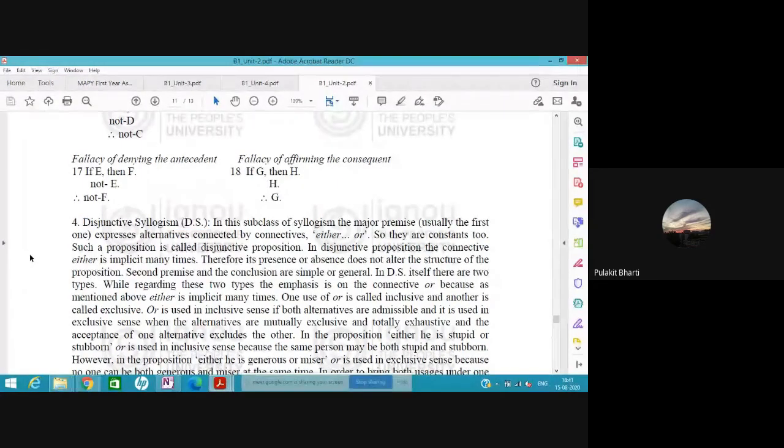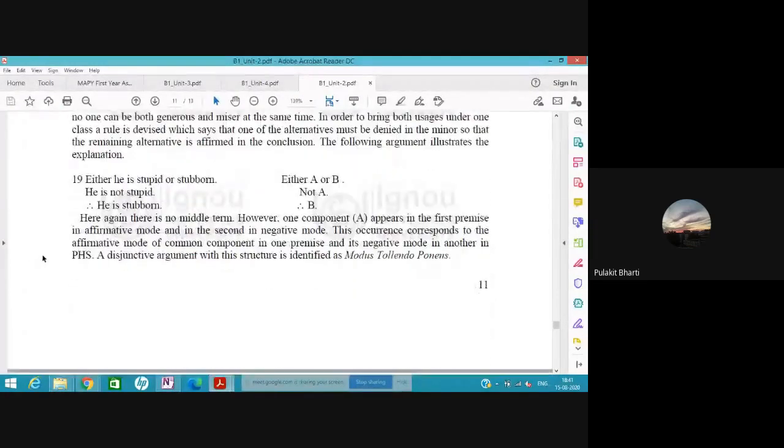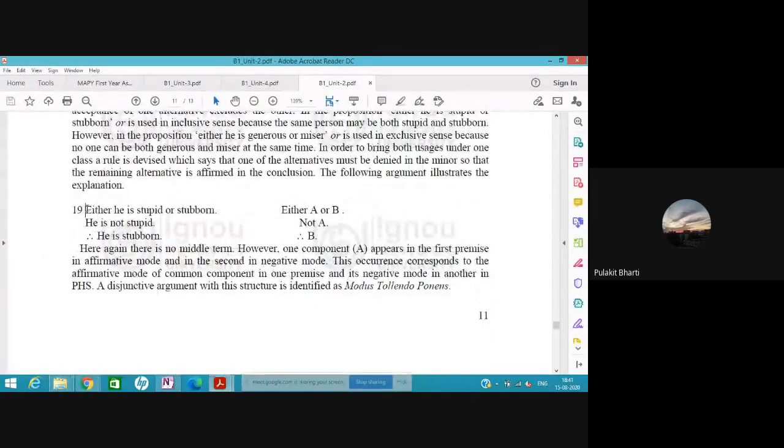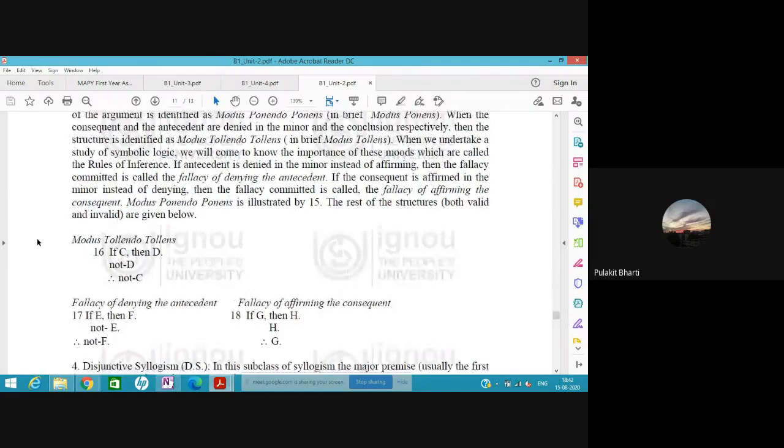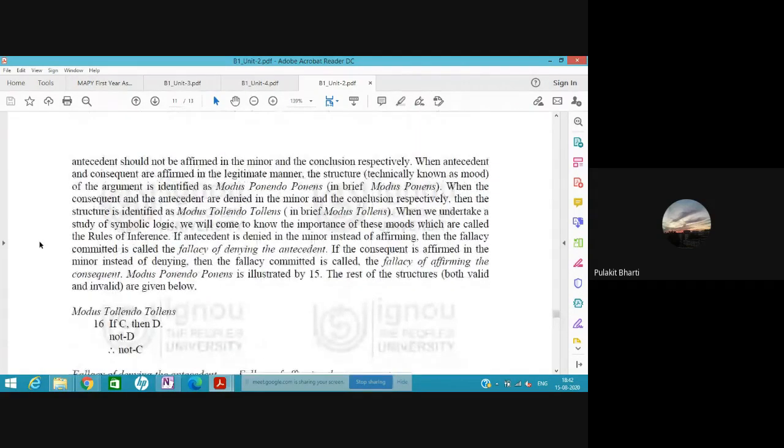Disjunctive is either-or type of syllogism. What is either-or? Either he is stupid or stubborn. This is the major premise. The minor premise is he is not stupid, therefore he is stubborn. So either-or type of statement is a disjunctive type of syllogism. Now coming to modus tollens.